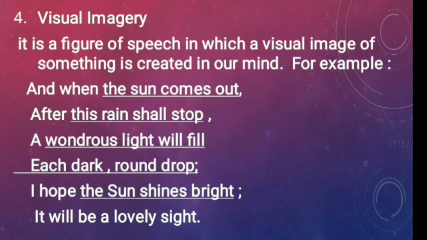Imagery is something by which the poet wants to create a picture in our mind, and whenever we are reading a poem, an image of that thing is created in our mind, and that is called an imagery. So an imagery is a figure of speech that creates an image of something in our mind.